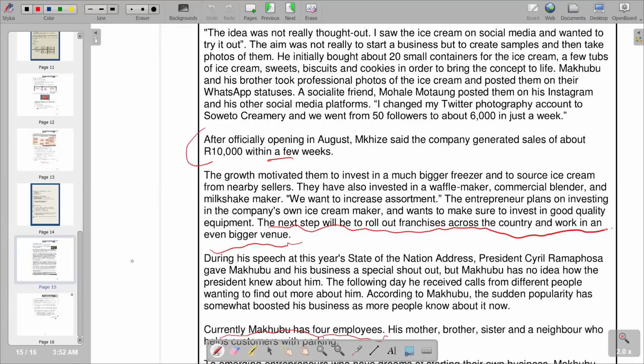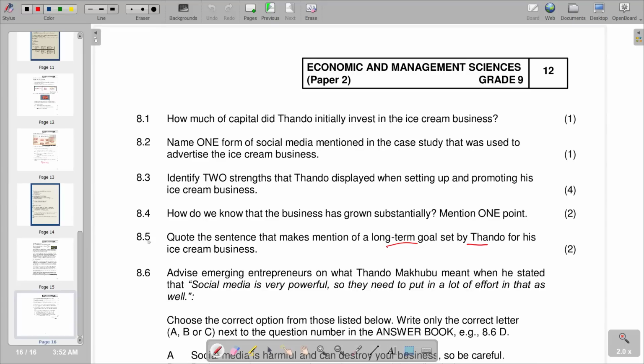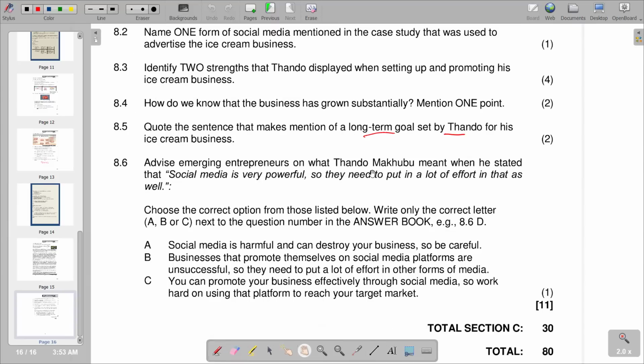So basically, we go now to our next question, which is 8.6. It says, advise emerging entrepreneurs on what Tando Makubu meant when he stated that social media is very powerful, so they need to put in a lot of effort in that as well. Choose the correct option from those listed below. Write only the correct letter A, B, or C next to the question number in the answer book, for example, 8.6D. Then the first one is saying social media is harmful and can destroy your business, so be careful. The statements from him actually show that it's incorrect.